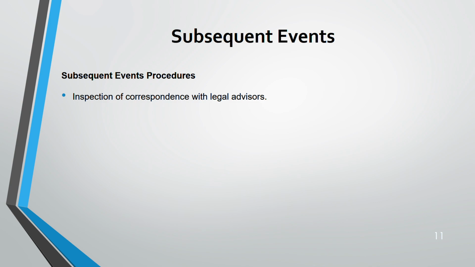We have more. You can inspect the correspondence with legal advisors, because if you have any claim against you, that is also a subsequent event. Then you review the progress of your known risk areas and contingencies. How is the progress? Is it getting worse? Is it improving? How is it?